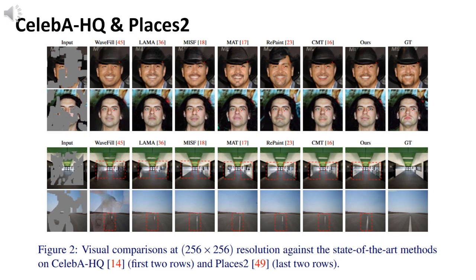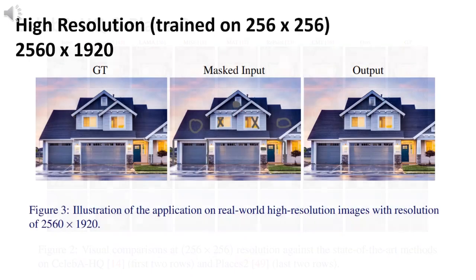As shown in the figures, MxT maintains consistency from the visible regions to the missing regions, such as effectively reconstructing elements like a missing hat. Additionally, MxT renders features like eyes with improved fine-grained details, showcasing its strong capability in learning complex representations. More impressively, MxT is able to handle very high-resolution image inpainting.